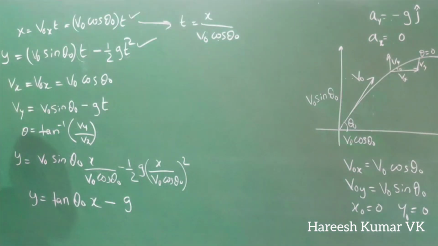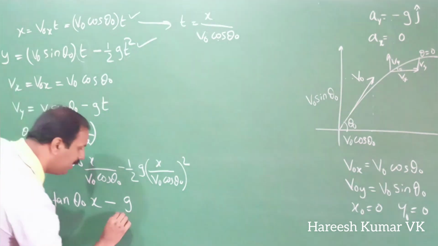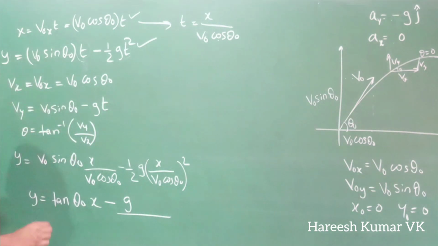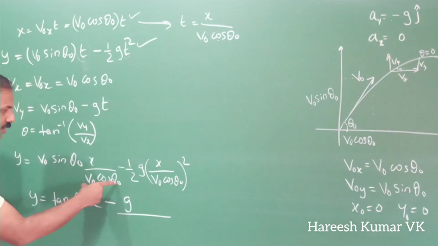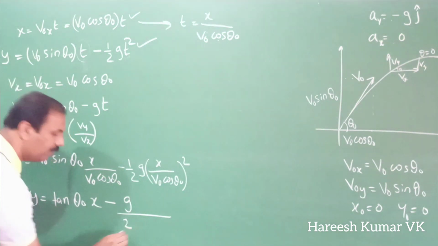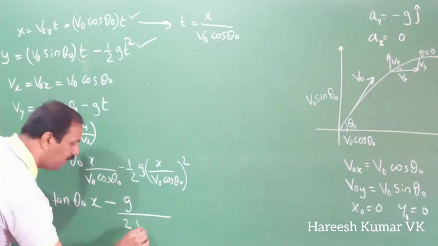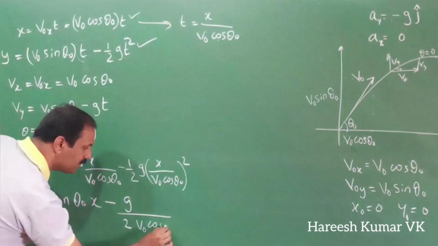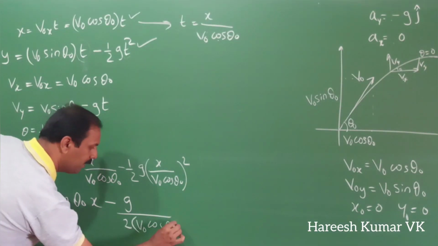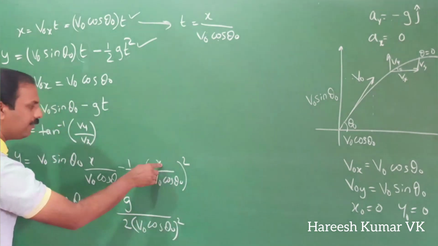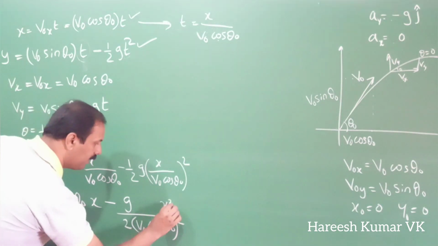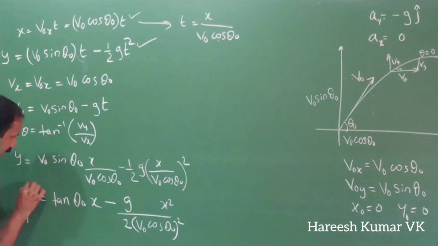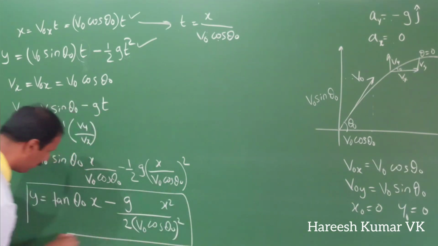In the denominator, here one 2 is there, and again v0 cos theta 0 two times is there. 2 v0 cos theta 0 square, and here one x square also is there coming. So we can write that x square also. X square. So this is the equation for the path of the projectile.